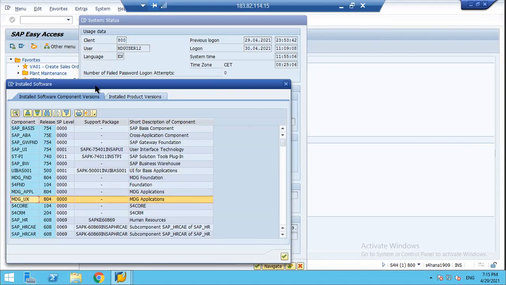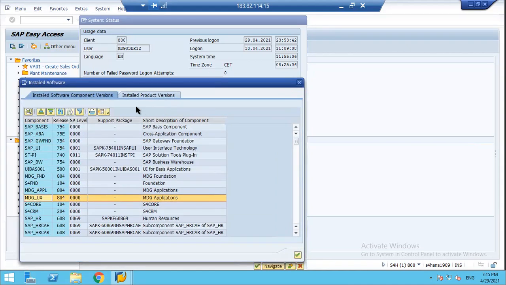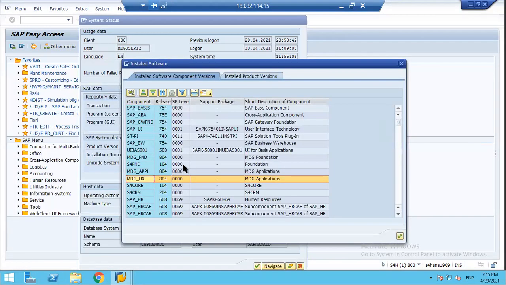So here we have installed the MDG component in one system, and we don't have any multiple source systems for this. This is a standalone system. So can anyone say whether it is considered a hub deployment option or co-deployment option? Any guess? Yeah, so it's a co-deployment option because it's a standalone system.